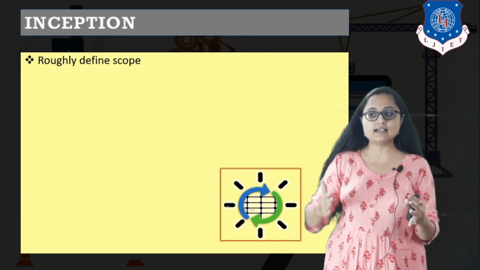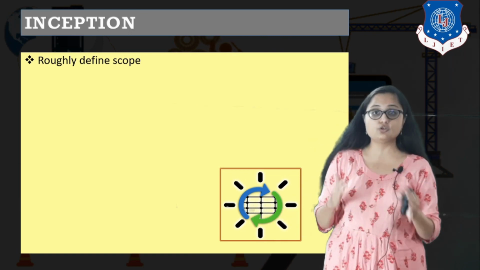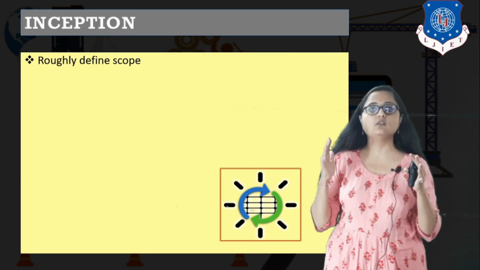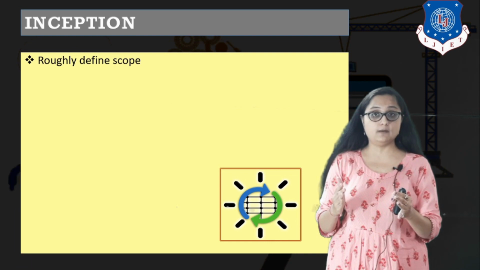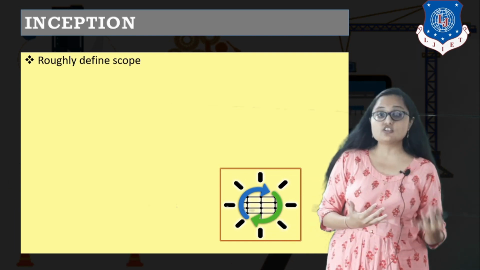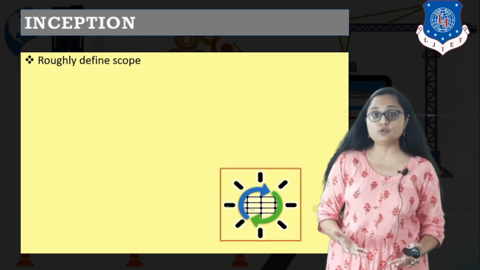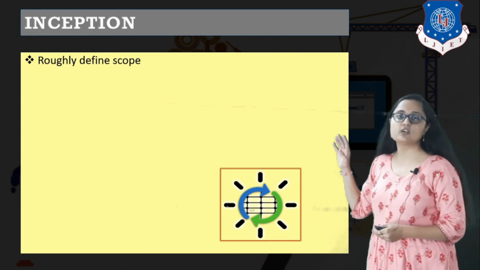So you know that there is a problem and you know that there could be a solution. You don't know currently what will be the elaborated solution, but you know there is a need in the market and there is a solution which you can provide to this particular problem. That phase is known as inception.